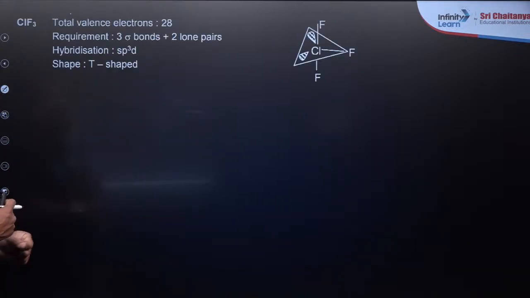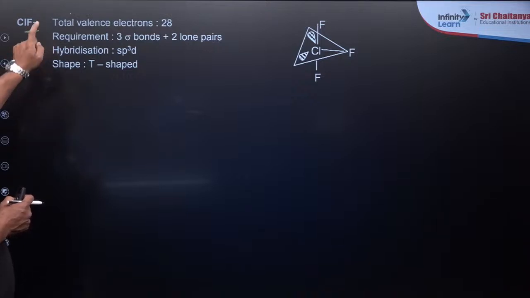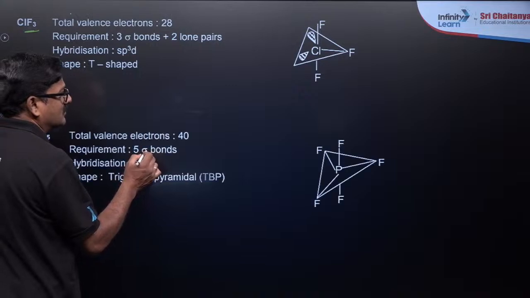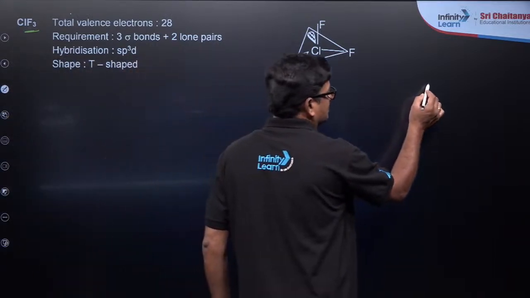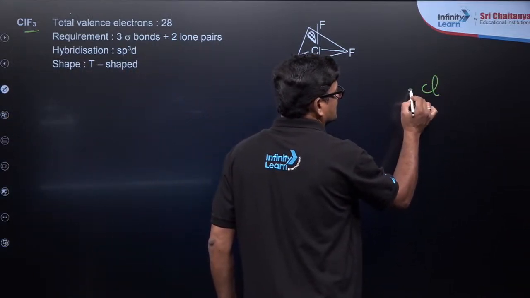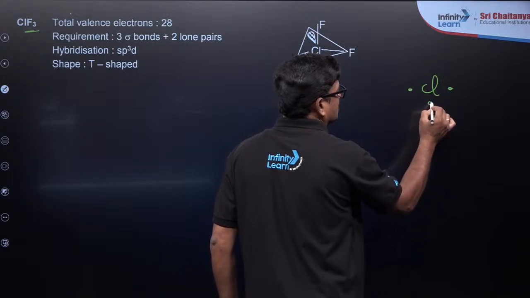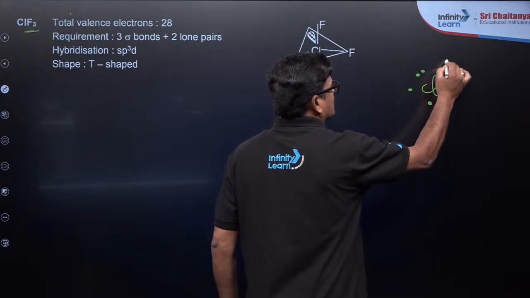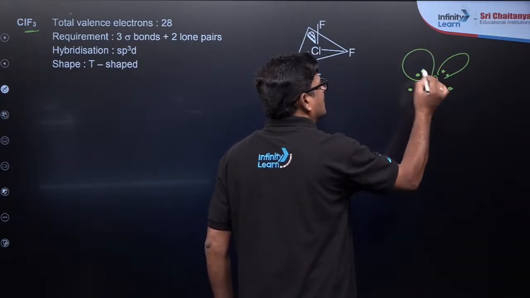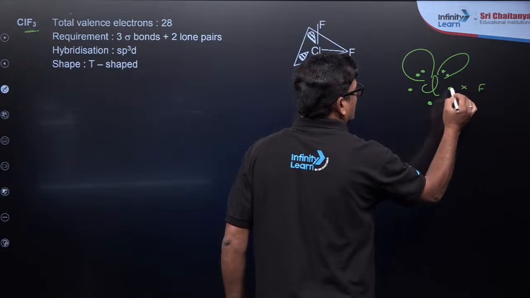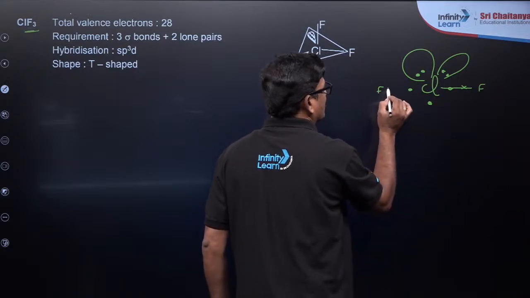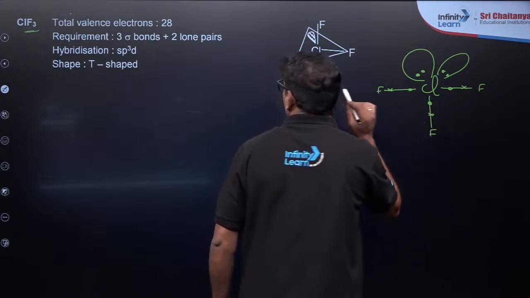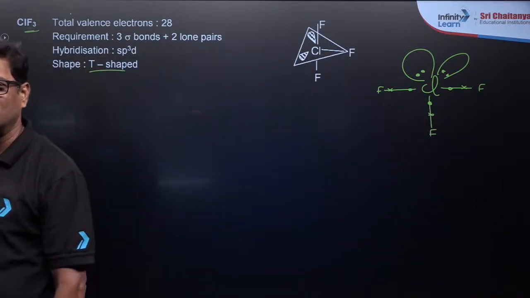And I want to give you some weird examples over here. You can see ClF3. Chlorine has 7 valence electrons: 1, 2, 3, 4, 5, 6, 7. So the lone pairs of electrons are there, and fluorine is going to form a bond over here, fluorine over here, fluorine over here. You can say T shape.